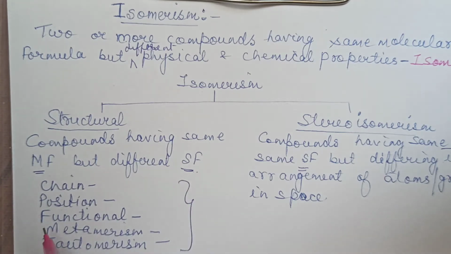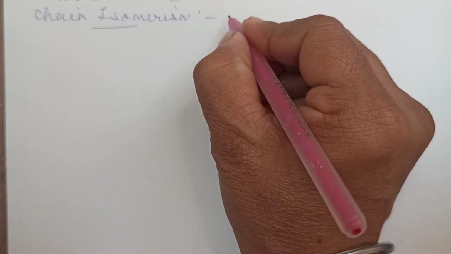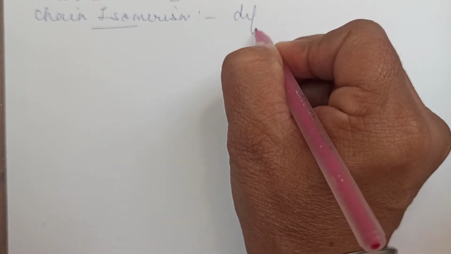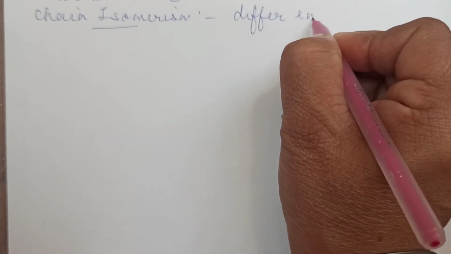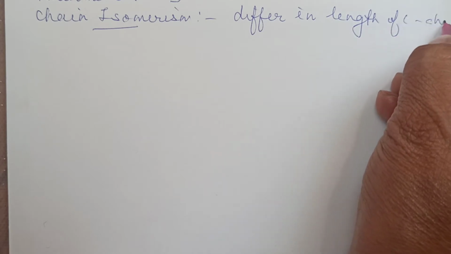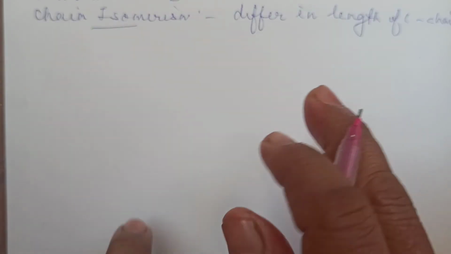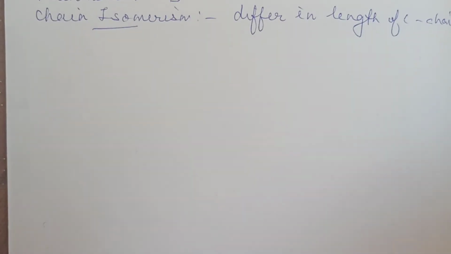Okay. Chain isomerism. As the name itself says, chain will be different. Each type we are taking just now. Position, functional, metamerism, tautomerism. Now we will take one by one each category. Now what is chain isomerism? Compounds having same molecular formula, but which differ in the length of carbon chain. The length of the carbon chain is different in them. Molecular formula is same, and what is different in the structural formula? The length of the carbon chain is different.